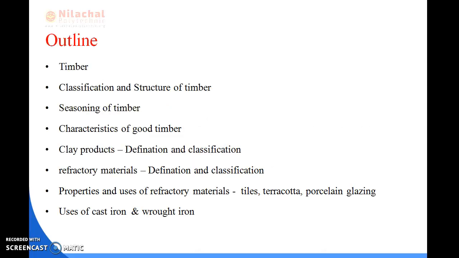So in this chapter we will be discussing what timber is, what the classifications of timber are, what the structure of timber is, what seasoning of timber means, what the characteristics of good timber are, what clay products and their classifications are, what refractory materials and their classifications are, what the properties and uses of refractory materials are, and what the uses of cast iron and wrought iron are. Okay, so these are the things we will be reading in this chapter.